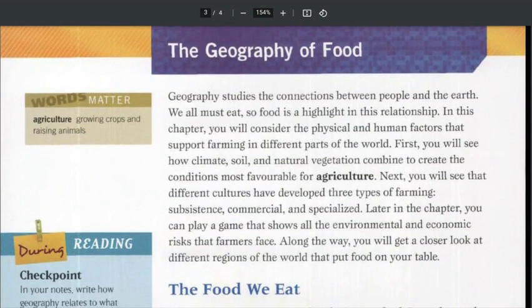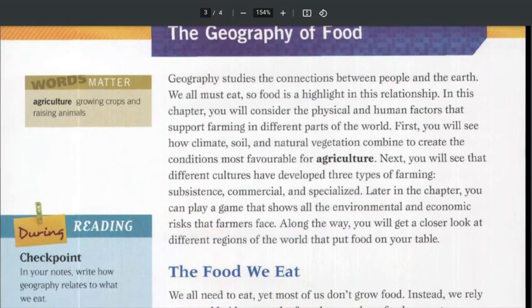So the word there on the left, agriculture, means growing crops and raising animals. The geography of food. Geography studies the connections between people and the earth. We all must eat, so food is a highlight in this relationship. In this chapter, you will consider the physical and human factors that support farming in different parts of the world.